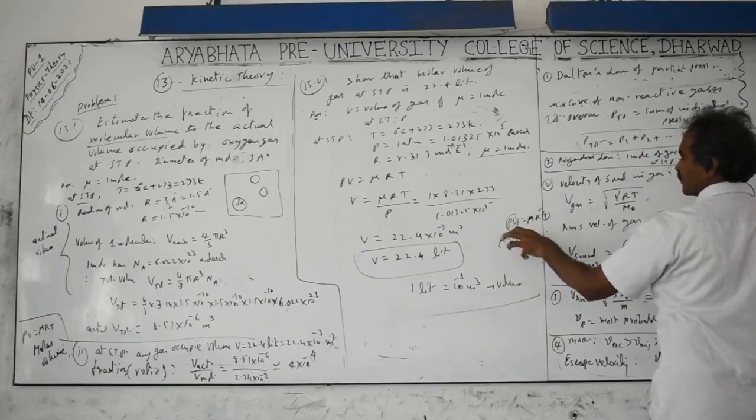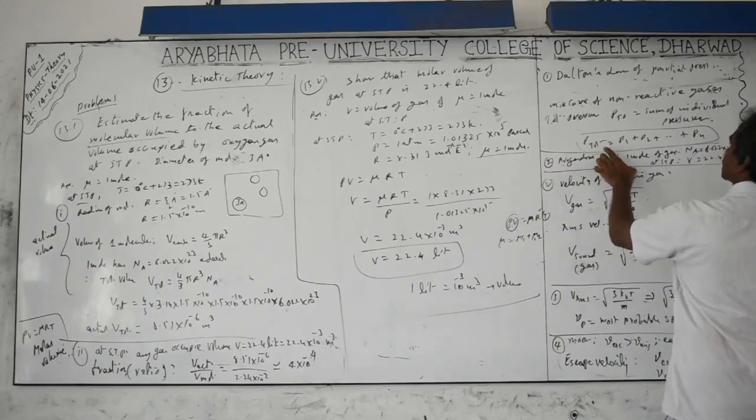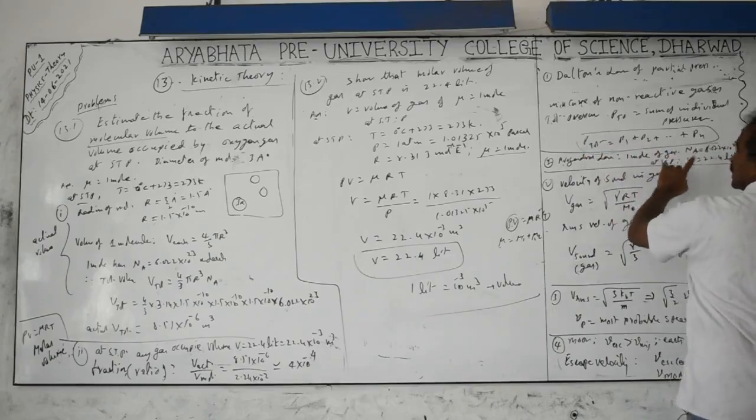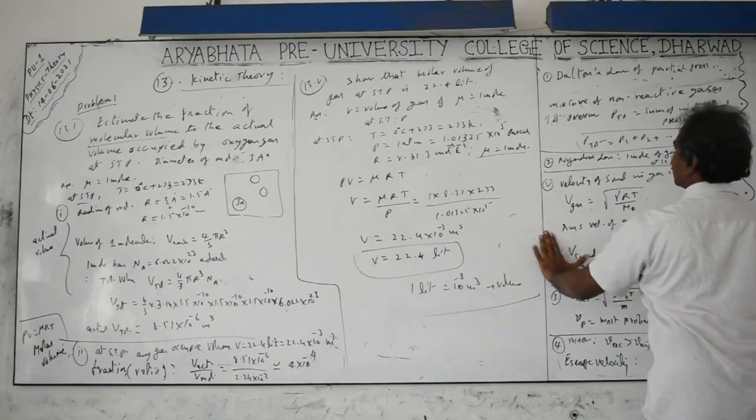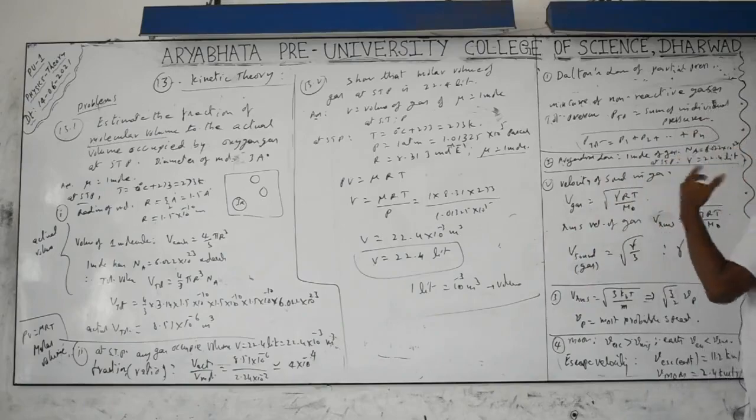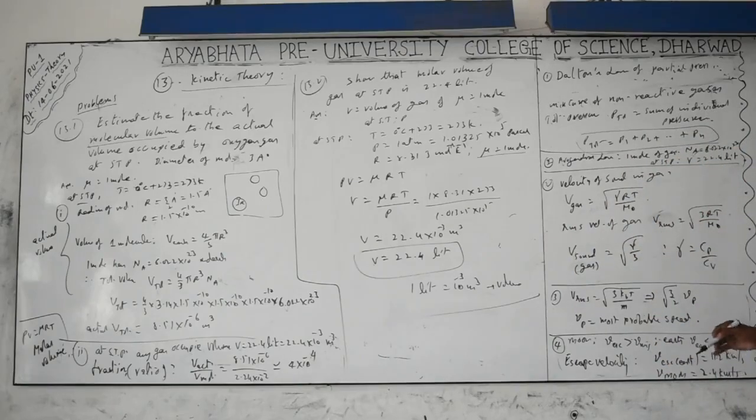Total particles is the sum of the particles. Total pressure is nothing but the resultant pressure, which is the sum of the pressures. Separately, whatever individual gases you have taken, the pressure they can exert is something you have to take at a given STP or NTP.